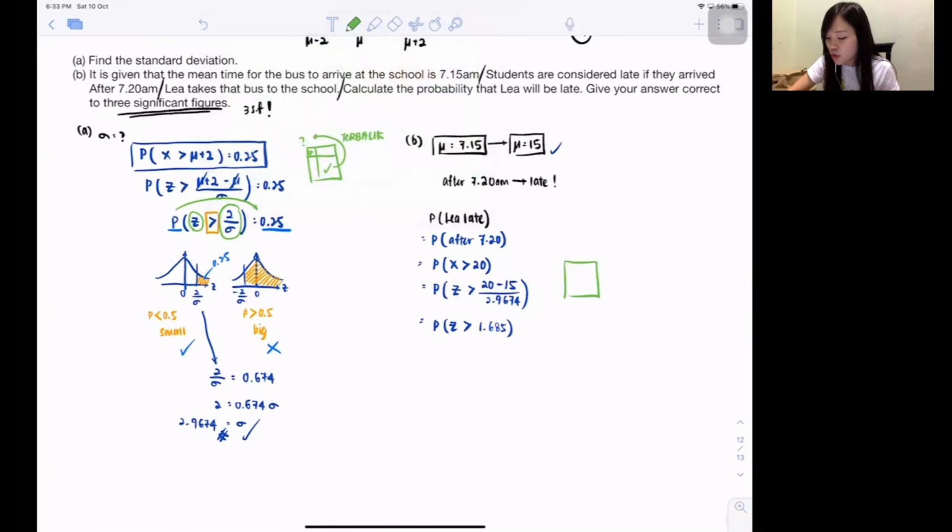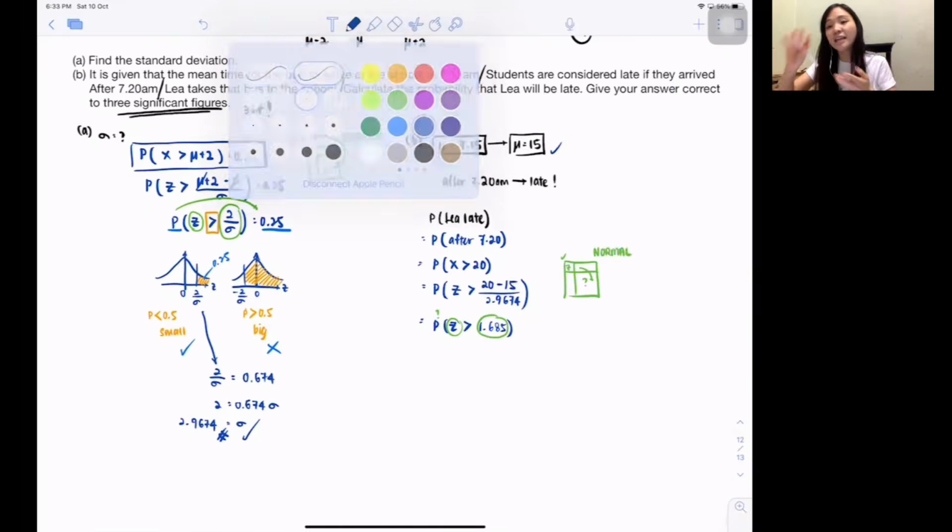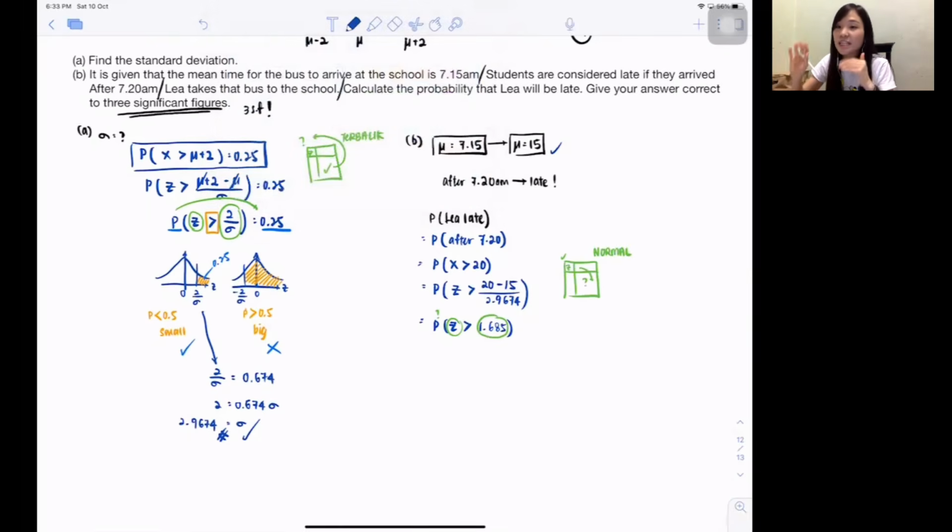So until this particular moment, I want to look at the table, right? Is this question normal find or reverse find? Look, your Z, this time you have. The probability, this time you want to find. So from outside, find inside, isn't it this time finally a normal question? Inside find outside, reverse. Outside find inside, normal. Normal also needs to draw one graph. Reverse find, draw 2. Normal find, draw 1. So your Z is 1.685. Don't ask me, teacher, how you know it's on the right side. Because it's positive, that's why it's on the right side.